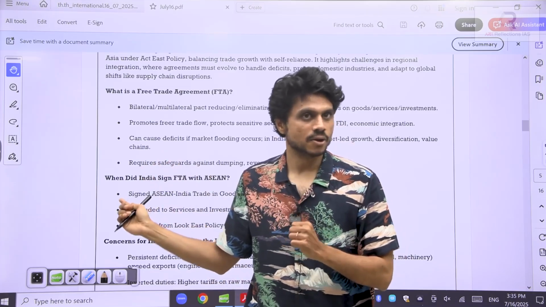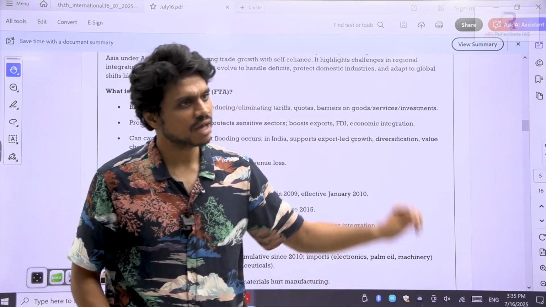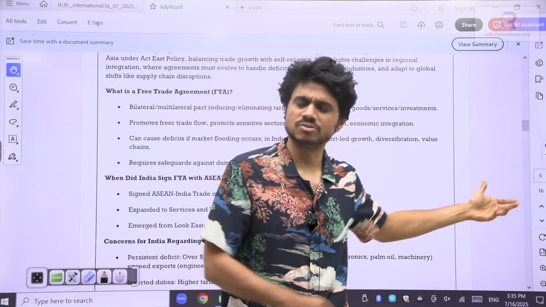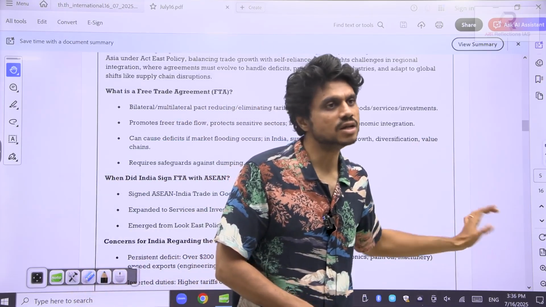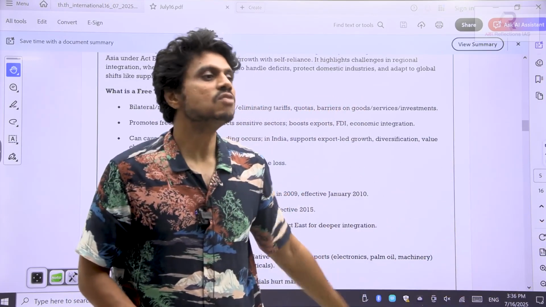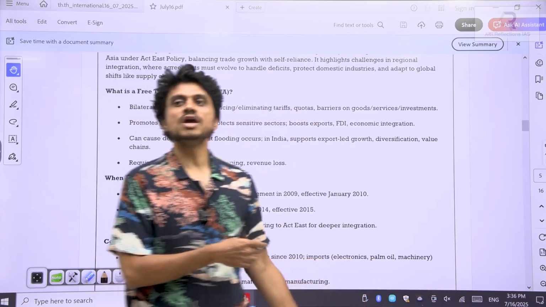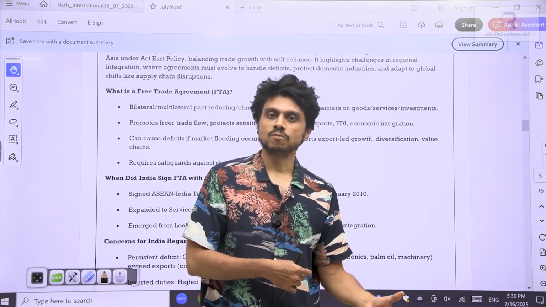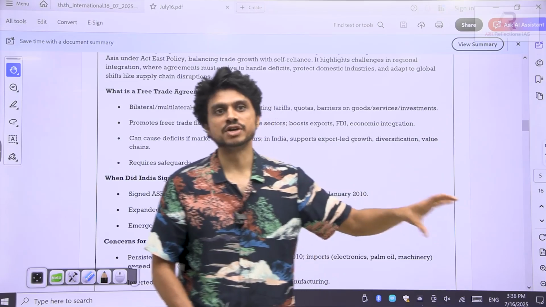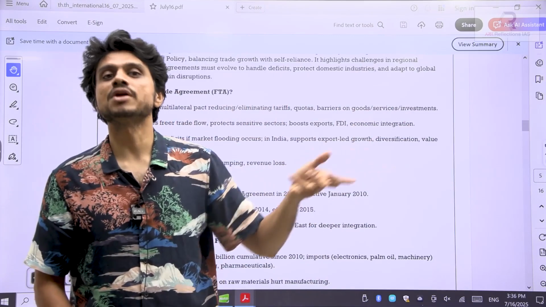We'll come to that. So we have made a deal with these 10 countries, and then we enhanced this free trade agreement later. In 2010 we made a deal, and later we progressed in 2014 and 15. But this deal was not benefiting us. We are making losses from this deal. Whatever the countries are doing, with more imports or exports, they are getting benefited. We are not able to export more. So we are struggling. We are facing a huge current account deficit.